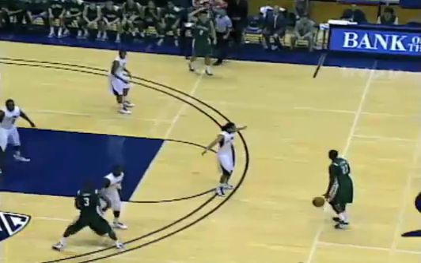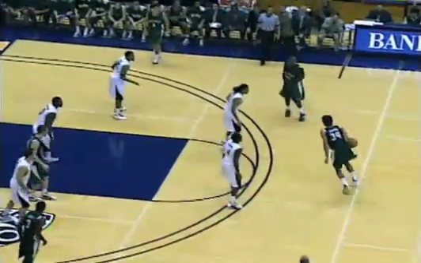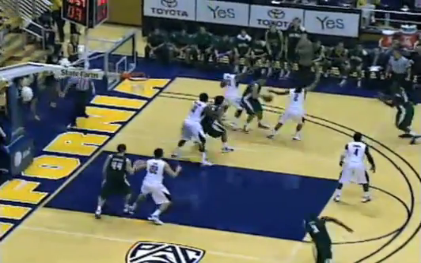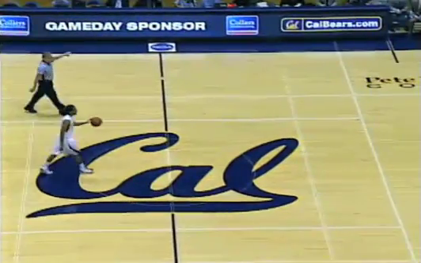Bears show zone off the inbound. Love left corner. Out top for Sean Lewis. 2-3 zone for Cal. Lewis left wing for Hansen, 8 on the timer. To his right, Hansen, right wing, flips it to O'Brien. Pumps on a 3, moves into Gutierrez, doubled right baseline. Pass to a cutting Love in the lane for a layup with the shot clock expiring on the right hand. And it's 19-16 Bears. And the Mustangs scored the first 4 points of the second half.